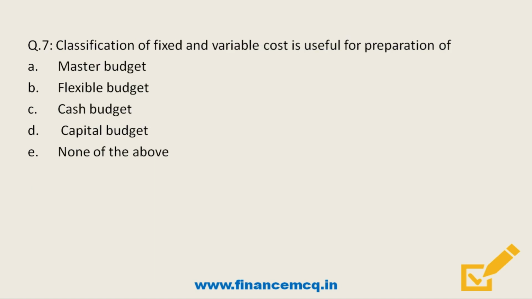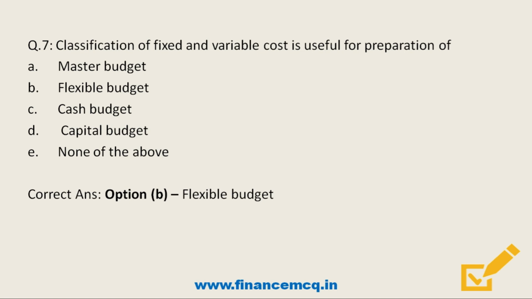Moving on. Classification of fixed and variable cost is useful for preparation of option A, master budget. Option B, flexible budget. Option C, cash budget. Option D, capital budget. And last option, none of the above. So friends, remember that classification of fixed and variable cost is useful for preparation of option B, flexible budget.